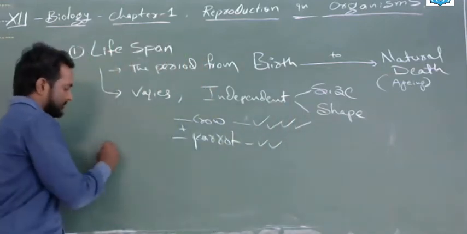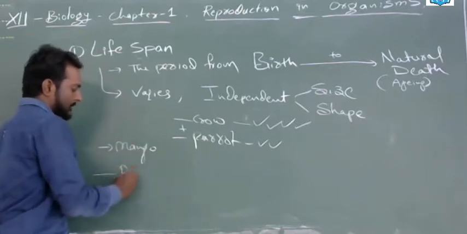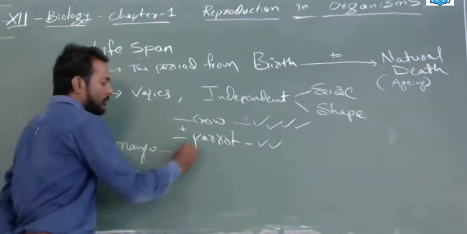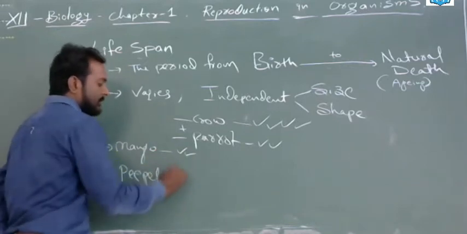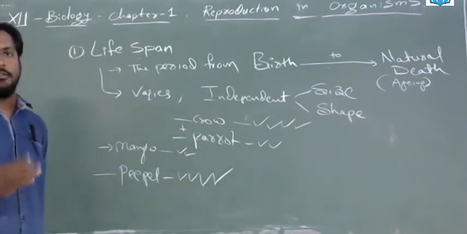Another example is mango and peepal. Both are trees, same size, but mango will survive for only a few years, while peepal will survive for many years. So this is a general introduction of the lifespan, you should remember.